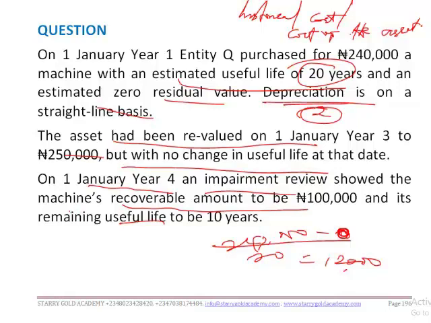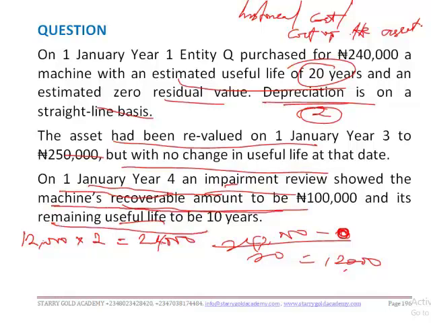So now the depreciation from year 1 to year 2 is 12,000 multiplied by 2, isn't it? So that's 24,000. So the carrying amount as at this date will be, let's leave it that way first. And we are told that on 1st January year 4, an impairment review showed the machine's recoverable amount to be 100,000, and its remaining useful life to be 10 years. Now the recoverable amount is 100,000, and its estimated useful life from this date is 10 years. So depreciation at the end of year 4 will be 10,000 naira.